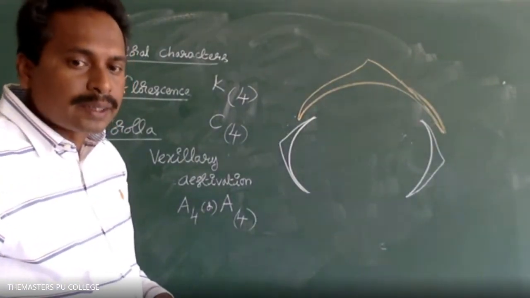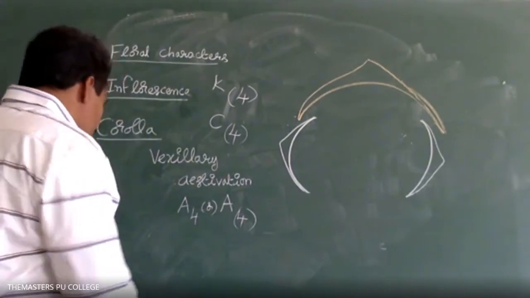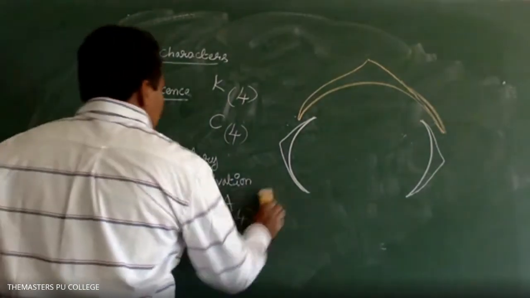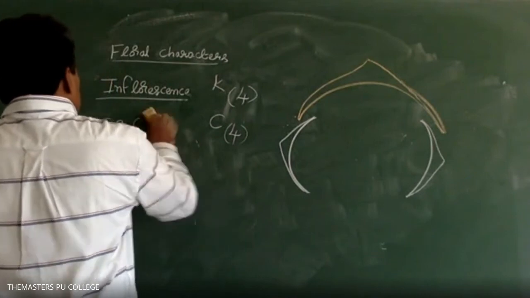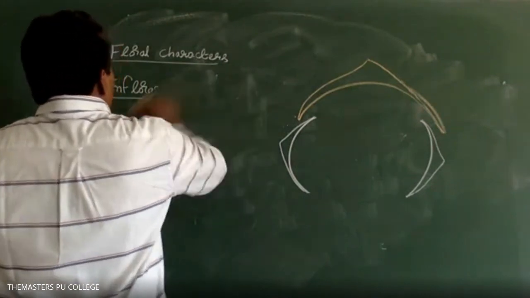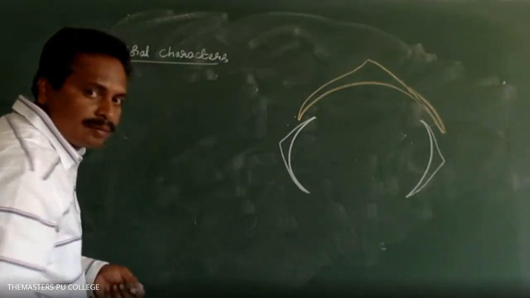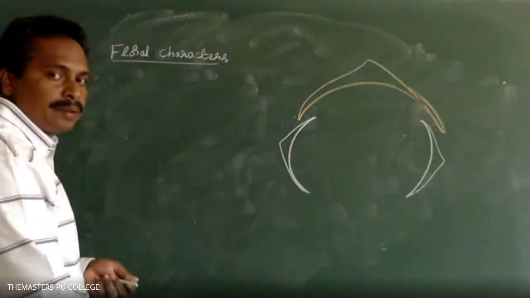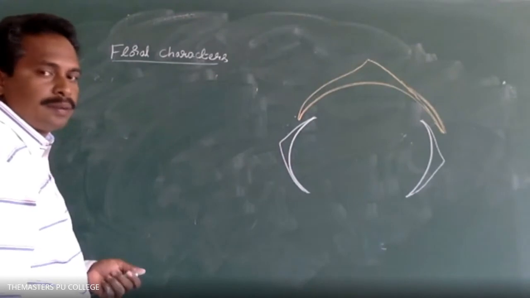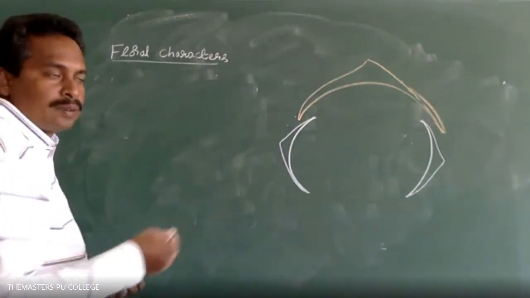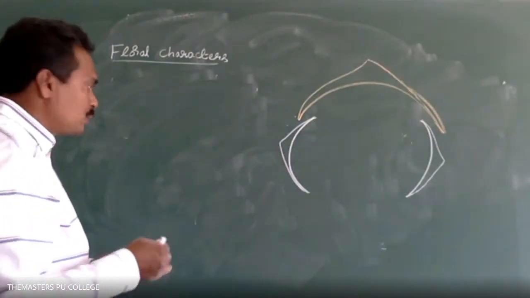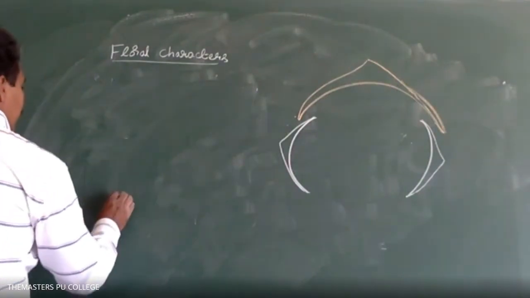Posterior and ventral side. Yes, posterior. Which type of inflorescence is present in the Fabaceae family? Puneet? Racemose. Racemose type.